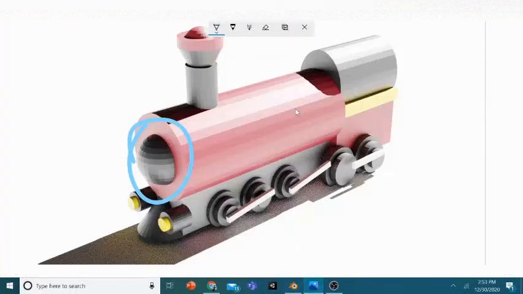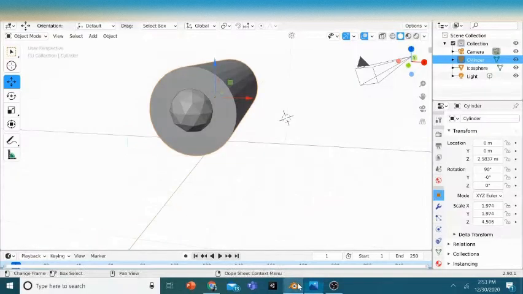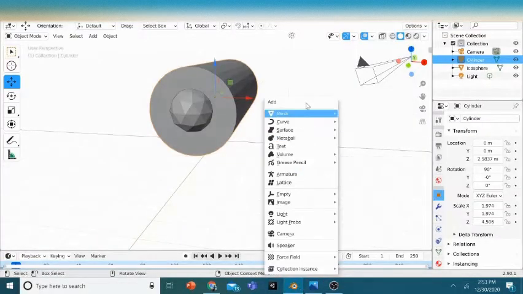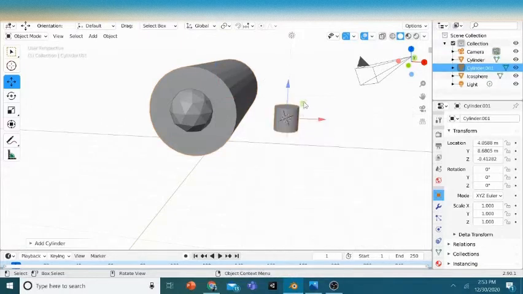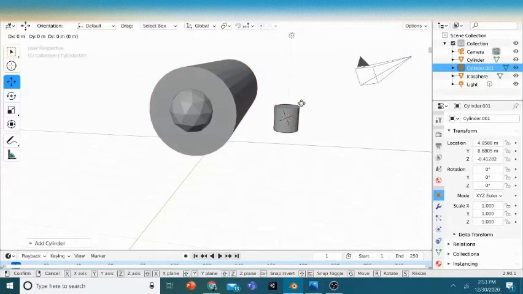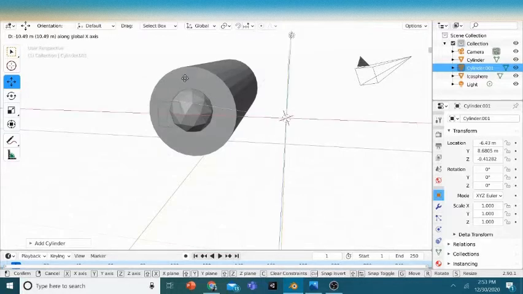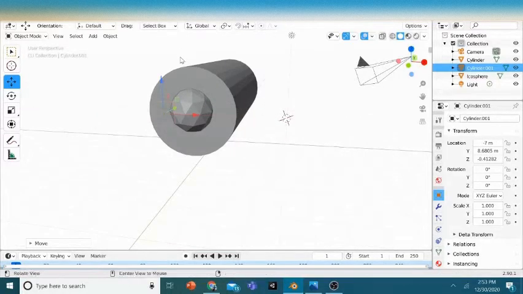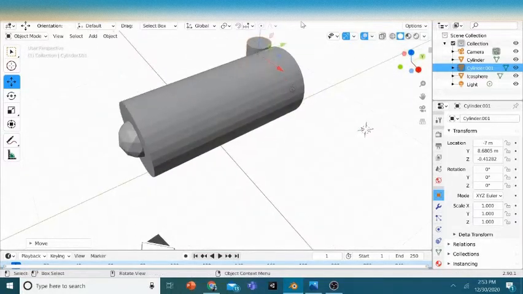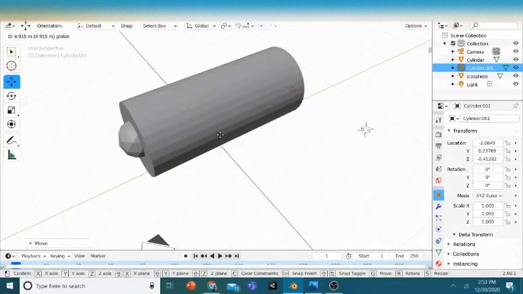Now next, you need to try making that part. How did I make that? Simple. Just get in a cylinder, press G to grab, and just drop it there. And then just pull it here.